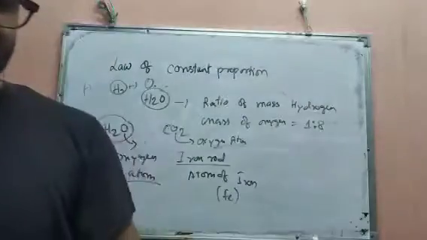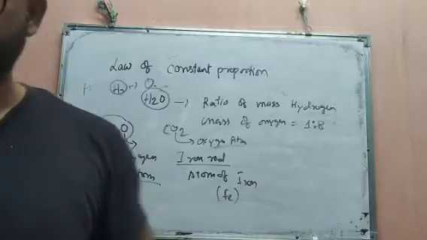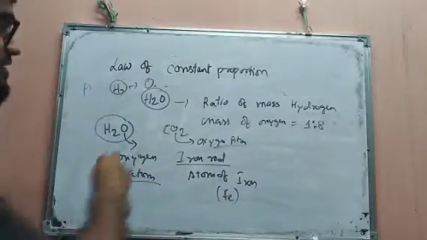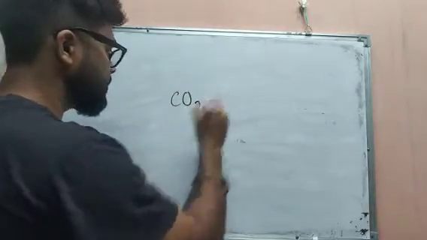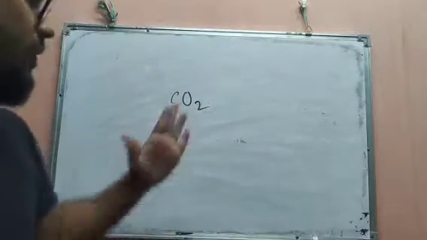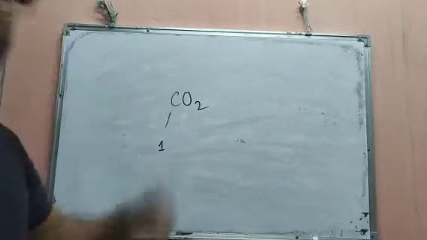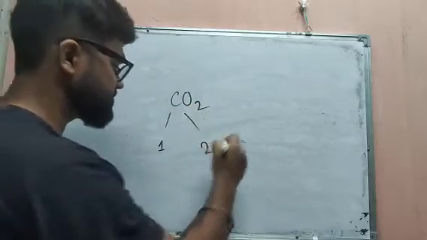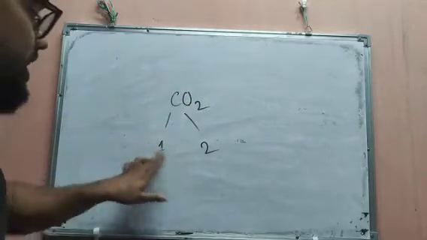Okay. Next, it has been given that atoms combine in the ratio of small whole numbers to form compounds. That means, see here, to understand this, consider that we have carbon dioxide, CO2. Okay, here how many carbon atoms are there? 1 carbon atom. And how many oxygen atoms are there? 2 oxygen atoms. Okay, so these atoms are always combined in whole numbers. 1 and 2 are whole numbers.